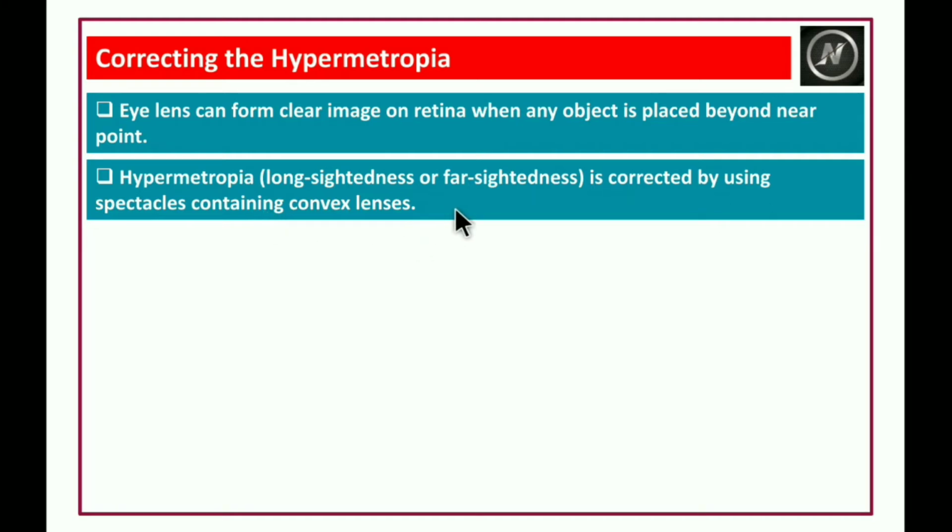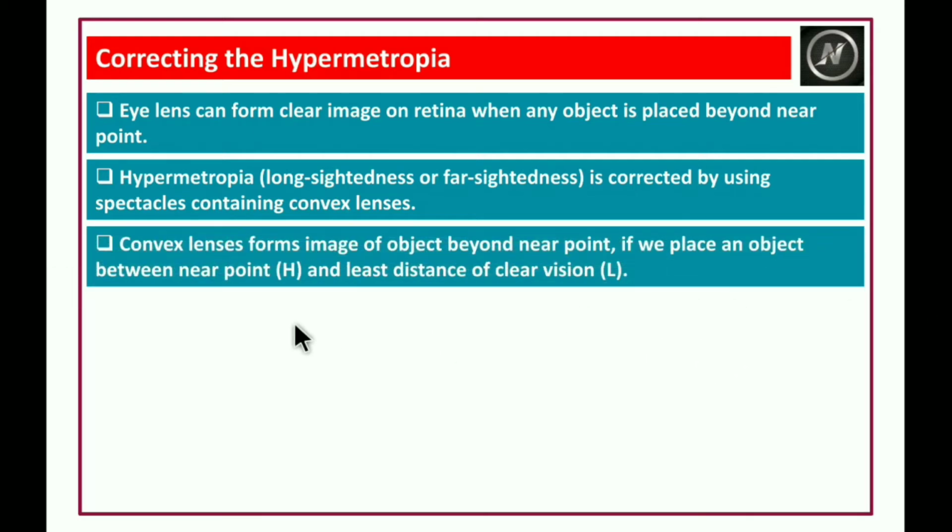What do these convex lenses do? Convex lenses form the image of the object beyond the near point.